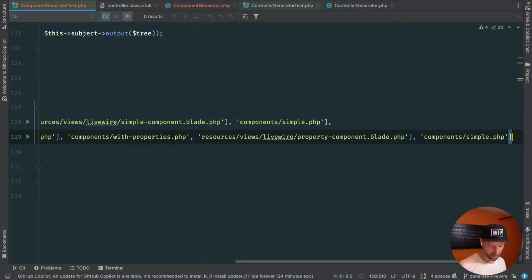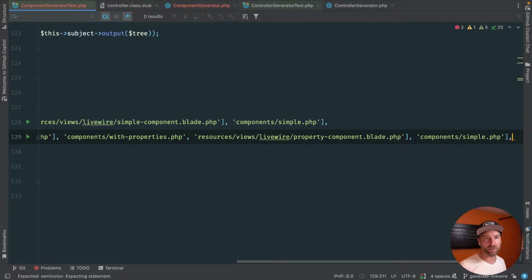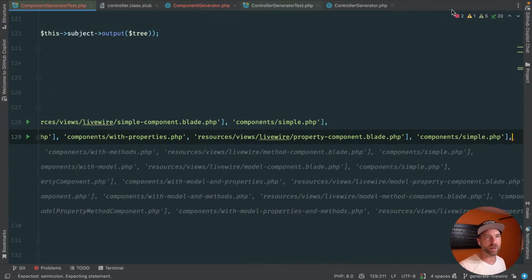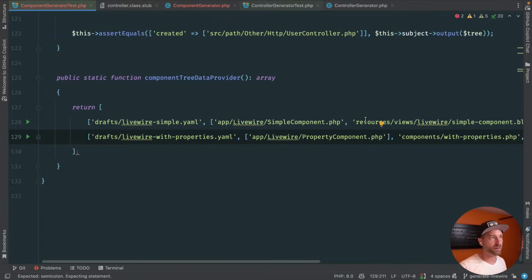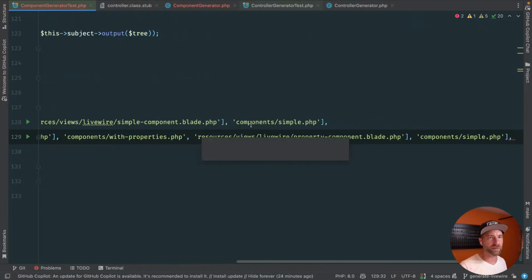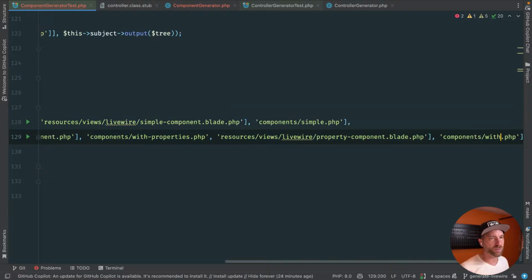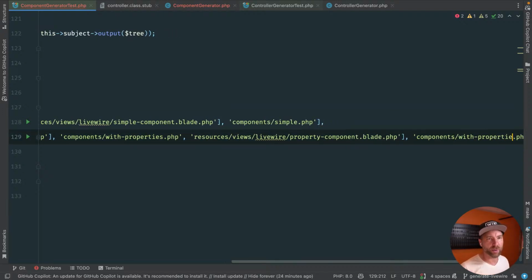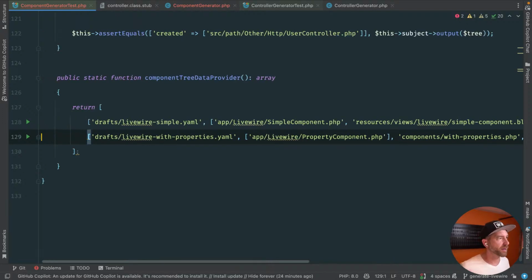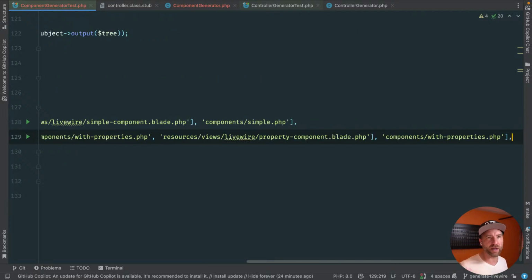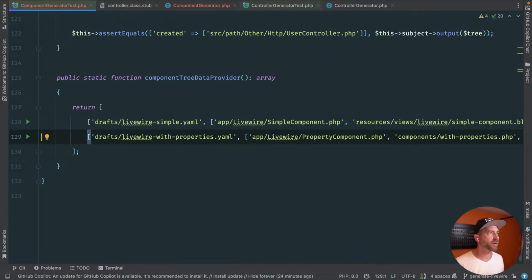All right, close that up, comma. What did I break? I broke something here. How did we break this? That should have one, that should have one, that should have one. This is with properties. What did I break here? Oh, it's here. That's what you get for a long line. Okay, there we go. Back to good.